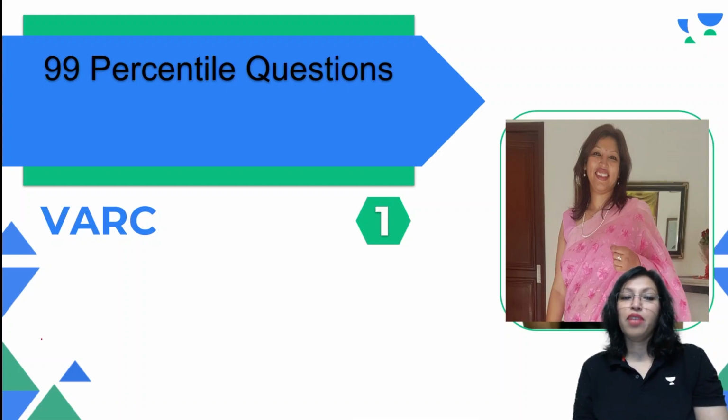Today in this 99 percentile question series, I will be discussing 3 questions where one is a para-jumble and the other 2 are para-summary questions. Let's not waste any more time and let's get into the thick of things by starting off with our first question. So here it is.